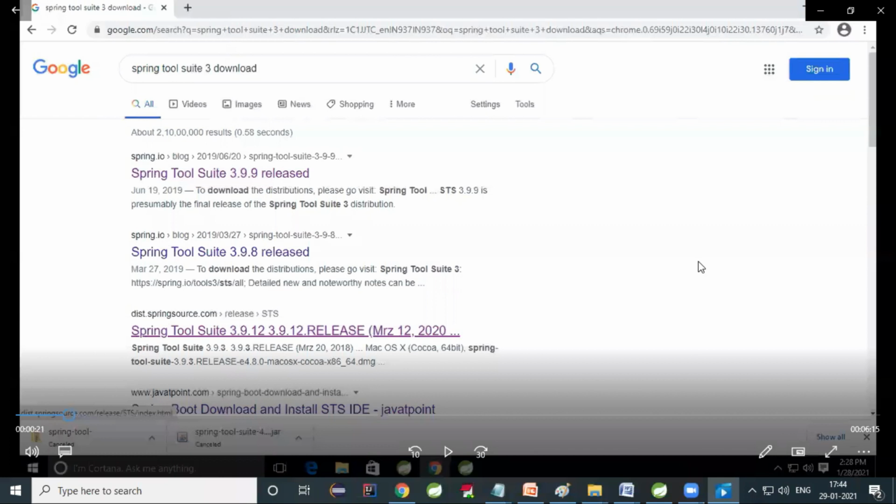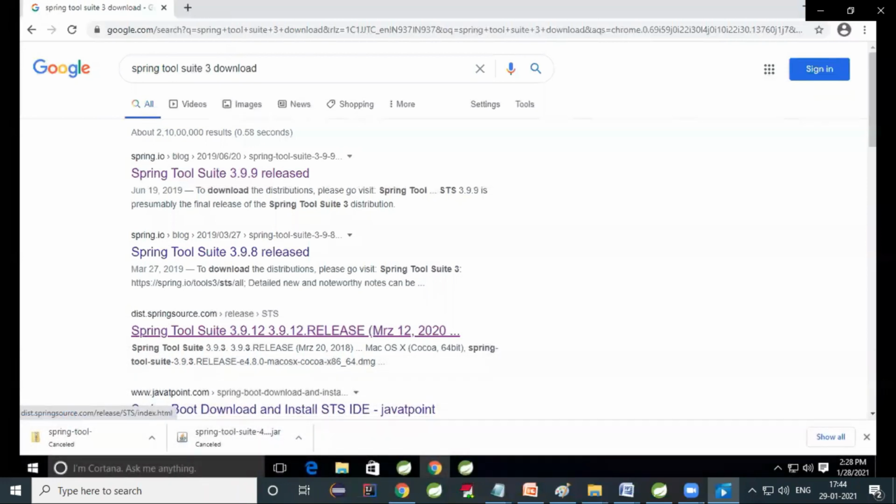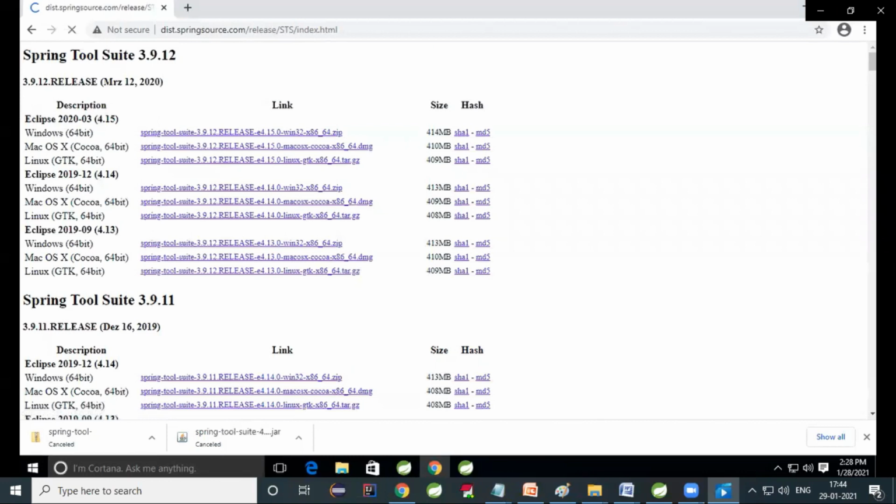Similarly, STS is also a suite. Suite means all modules related to Spring are supported by STS. So I'm installing this STS. Go to Google and type Spring Tool Suite 3.9 version. There you can select which operating system you want to install it on, for example Spring Tool Suite 3.9 for Windows. I have downloaded the 64-bit one for the Windows operating system. It is open source. You can get it for Mac as well as Linux. It is downloading and will take some time.